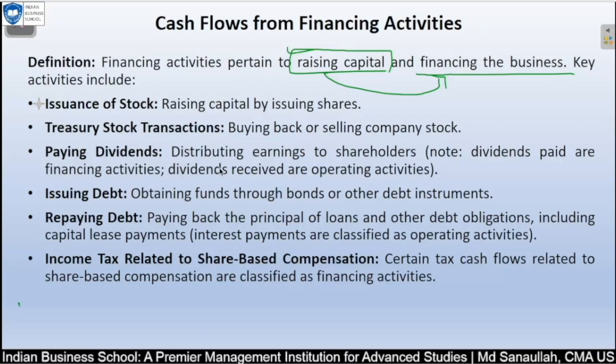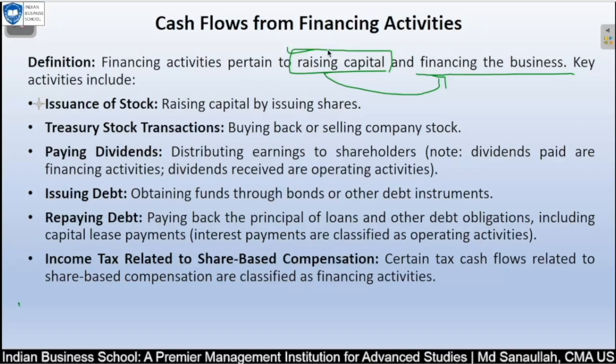And then paying dividends, distributing earnings to shareholders. Dividends paid are a financing activity, while dividends received are an operating activity. I have mentioned this specifically so that you will not get confused. Dividends received, when we are investing and getting funds through dividends or interest: both interest received and dividends received are part of your operating activity. Apart from that, interest paid is also part of operating activity, whereas dividend paid is not. You have to make a link somewhere so that you keep in memory that dividend payment is not part of operating activity.